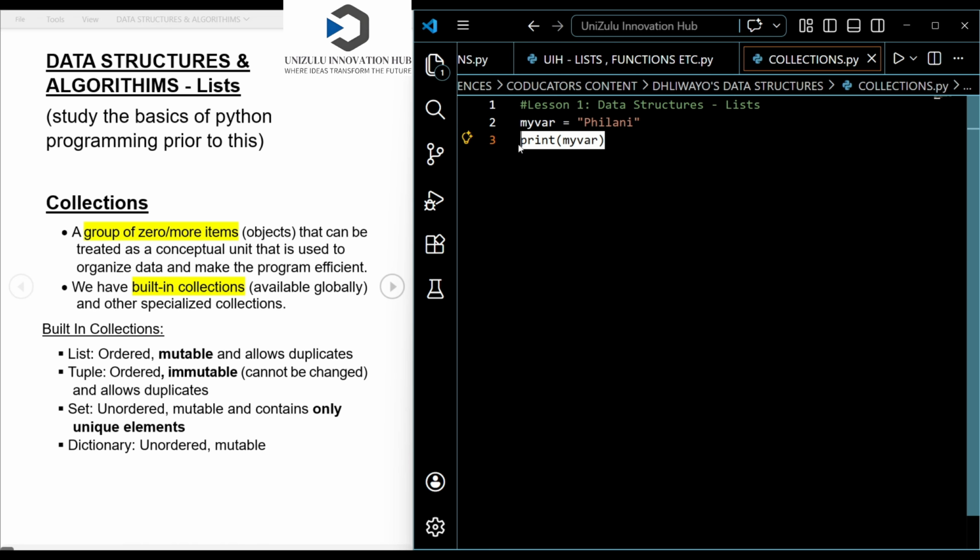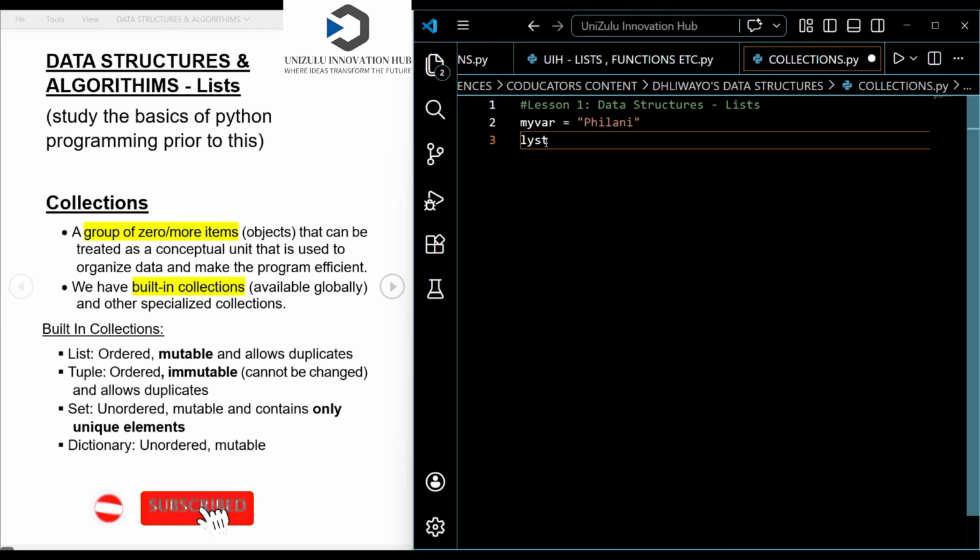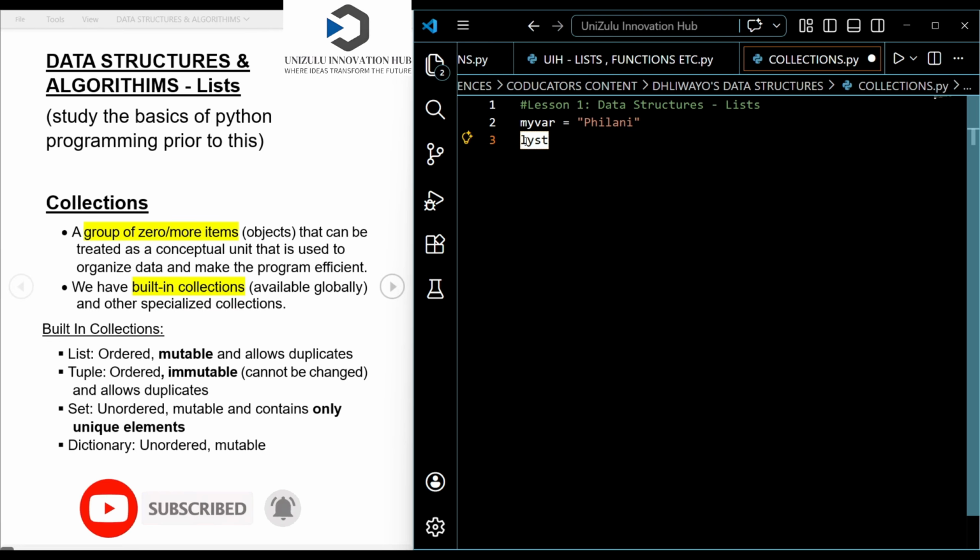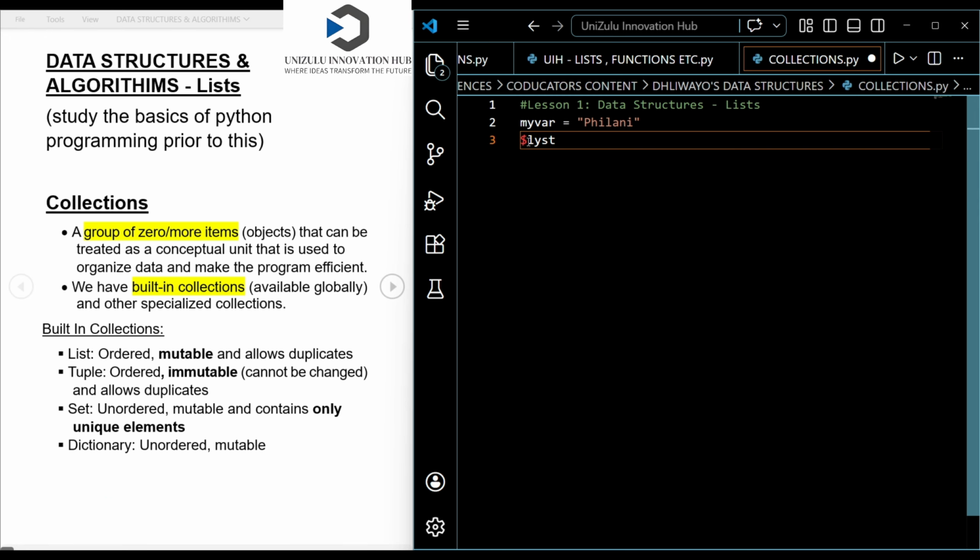If I want to store a list of items, or a list of elements, I can give the variable the name list. Remember, guys, that Python variables have a strict naming: you cannot put a hashtag or a dollar symbol in your name, and all of that. If I want to store more than one item in this list, I can use square brackets. Once I put square brackets, it is known as a list. I don't call it only a variable; I'm going to call it a list of items.